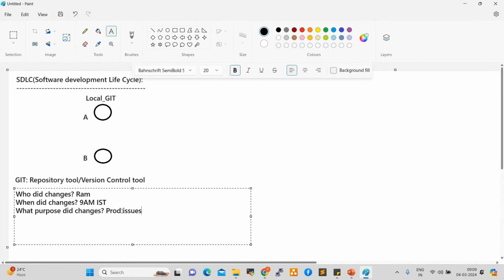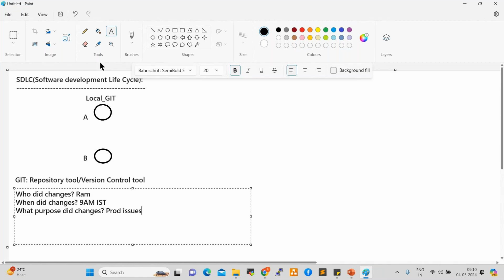So who is doing what? How can we identify? By using version control system, right? For example, one developer developed the code today. So in the Java development, developers are working. So the developer developed the code today, and he went on leave for 1 month. If you come back after 1 month and check the code, who developed this code, you will be confused. That is why the version control system will help you to track the changes. Who did what, right?